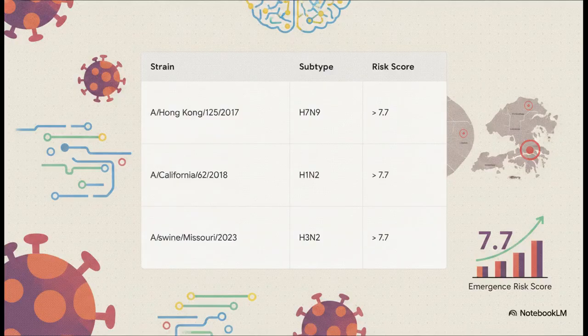By evaluating that huge data set, Emergenet assigns an objective, data-driven emergence risk score to every single animal strain, so we can literally pinpoint highly specific high-risk strains. For example, an H7N9 from Hong Kong, an H1N2 from California, and a 2023 H3N2 from swine in Missouri all scored above the critical 7.7 threshold. And here is the kicker. When compared against historical data, these computational scores exhibit a strong Pearson correlation with published, experimentally derived CDC IRAT scores. We are literally achieving laboratory-grade risk assessment purely through scalable mathematics.